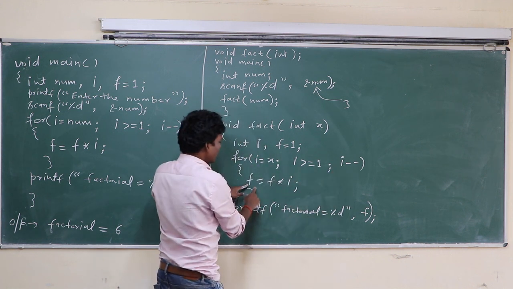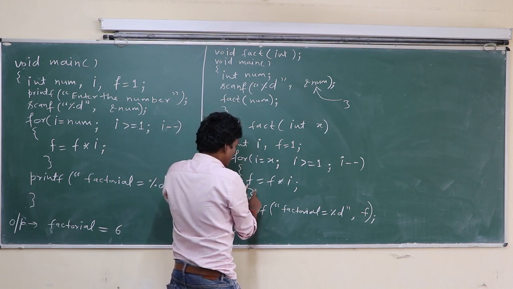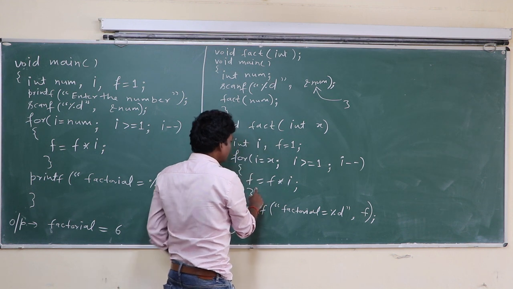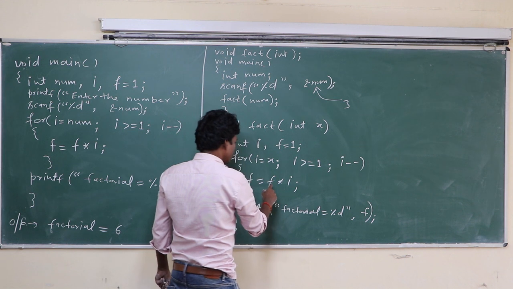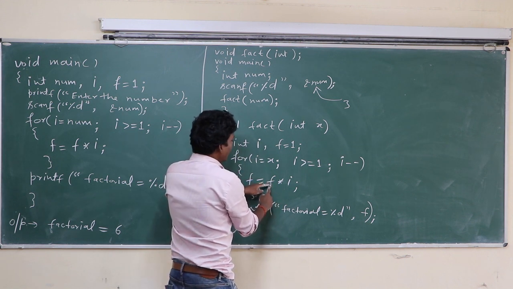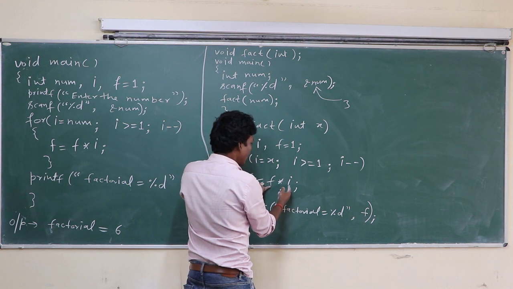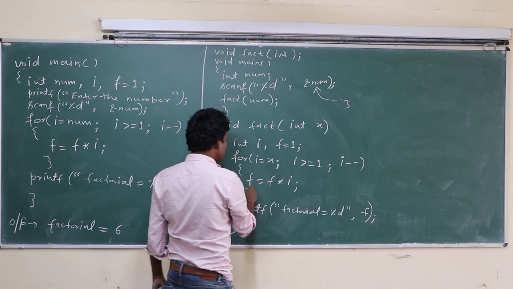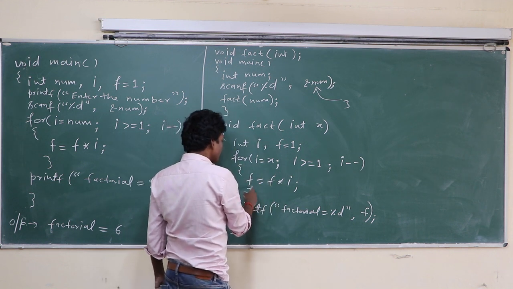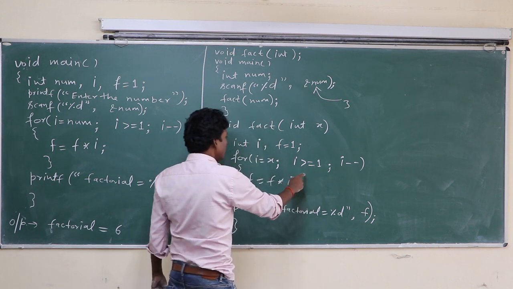I minus minus works in the last. So the value of I, that is 3, becomes 2 now. 2 is greater than or equal to 1? Yes. Currently f has 3, 3 into current value of I, that is 2 now. 3 into 2, 6. 6 is assigned to f. I minus minus, 2 becomes 1. 1 is greater than or equal to 1? Yes. Equal condition will hold here.